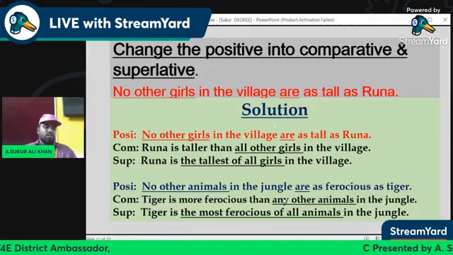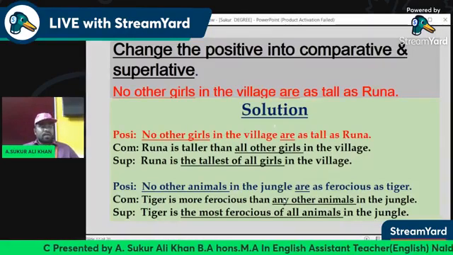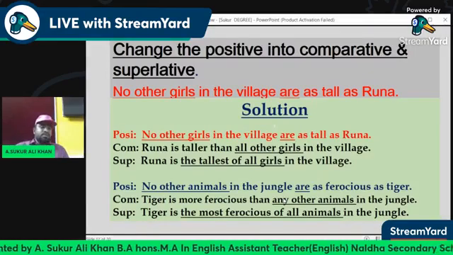In the same way, no other animals in the jungle are as ferocious as the tiger. The tiger is more ferocious than any other animal in the jungle. The tiger is the most ferocious of all animals in the jungle.